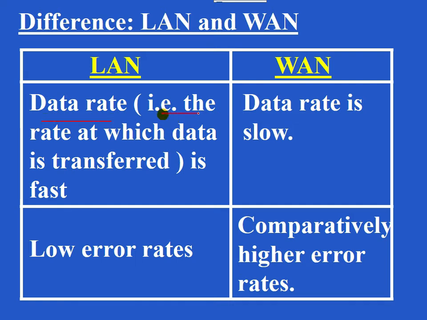Data rate, that is the rate at which data is transferred, is fast. For WAN, data rate is slow. It is obvious because LAN is within an office, so certainly data can be transmitted fast and with low error rates. But WAN spreads across continents, so certainly data rate is slow and comparatively higher error rates.